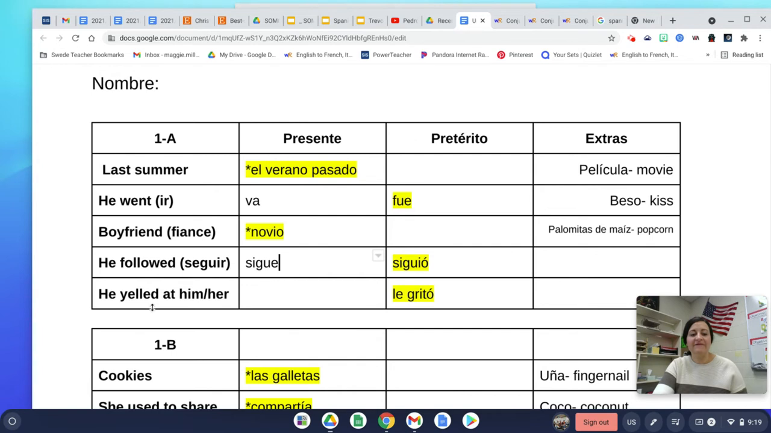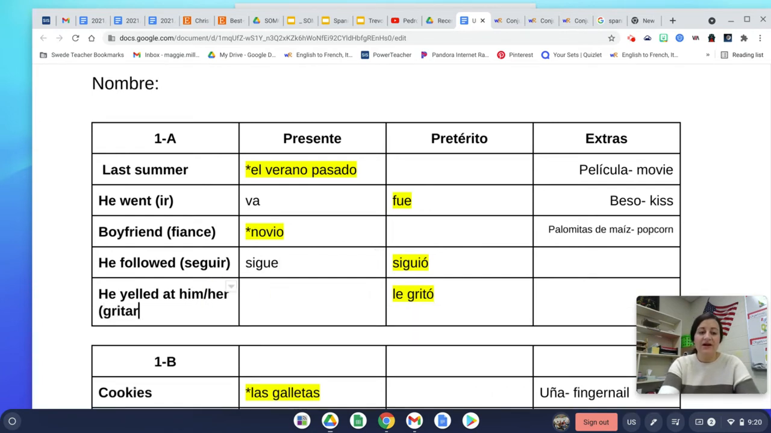All right, then the final phrase on the vocab sheet is "he yelled at him or her." And the phrase for that is "le gritó." So in this phrase, gritó is "he yelled," and the le is "at him or her." But we're going to start just by looking at the verb gritó. This is not a new word for you guys. You saw this one last year.